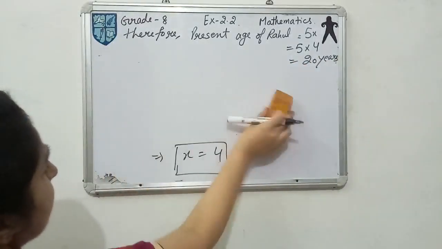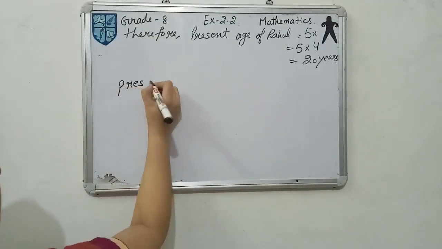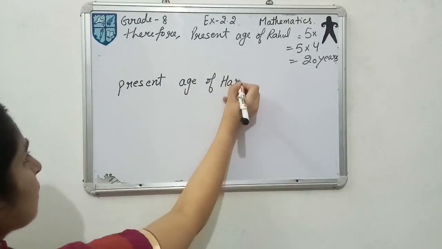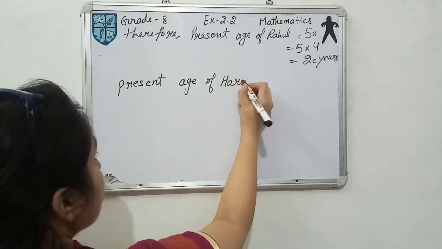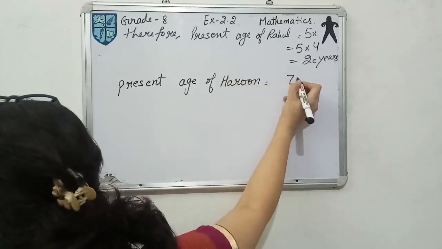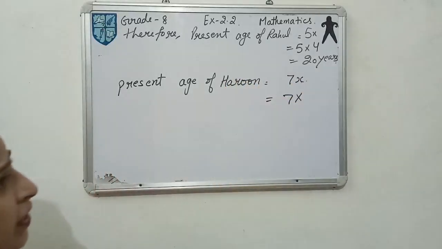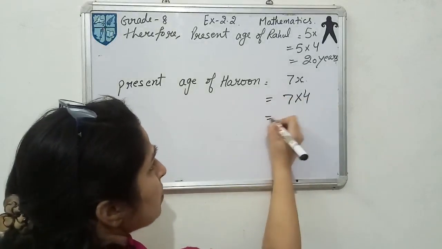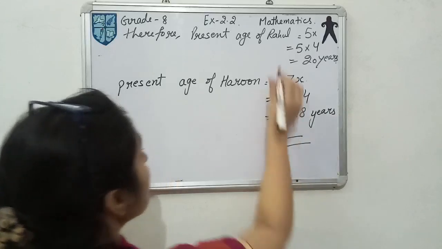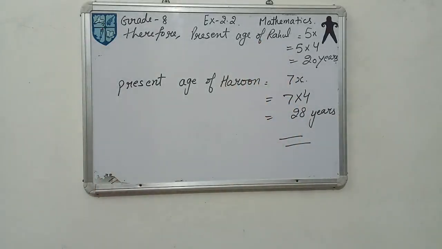Now we need to find the present age of Harun, which we have already let as 7x. So 7 multiplied by x; the value of x we got is 4. So 7 fours are 28. These are the present ages of Rahul and Harun. So this is all about question number 9. Now see the next question.